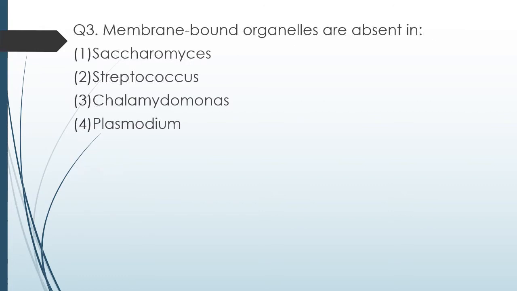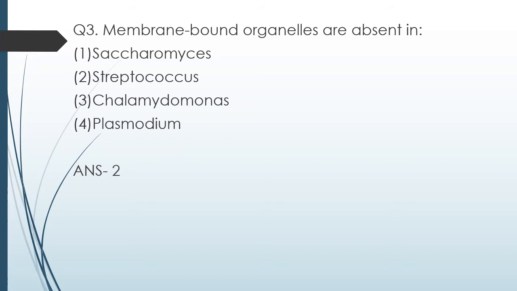Question 3. Membrane bound organelles are absent in option 1 Saccharomyces, option 2 Streptococcus, option 3 Chlamydomonas, or option 4 Plasmodium. Membrane bound organelles are absent in. The correct answer is option 2 Streptococcus. Guys, you need to understand here that these types of questions are basically trick questions. They are trying to confuse you. So membrane bound organelles are absent in, you need to clear your concept here. These organelles are absent in prokaryotes.